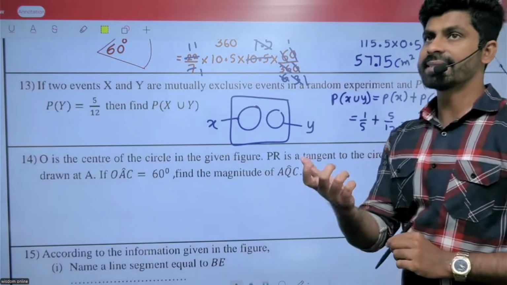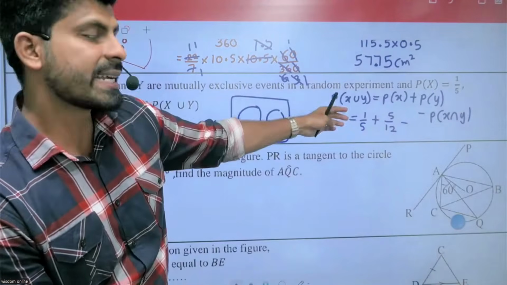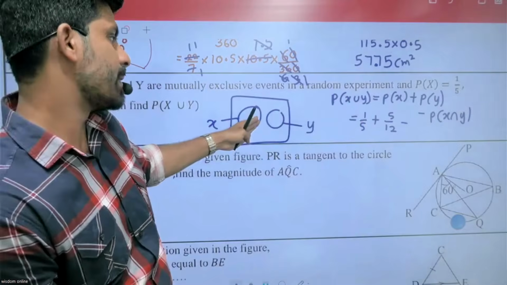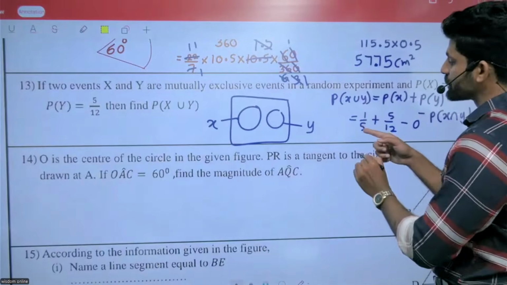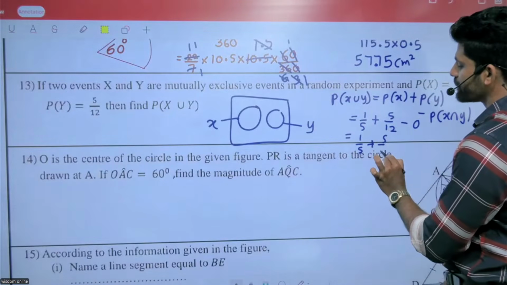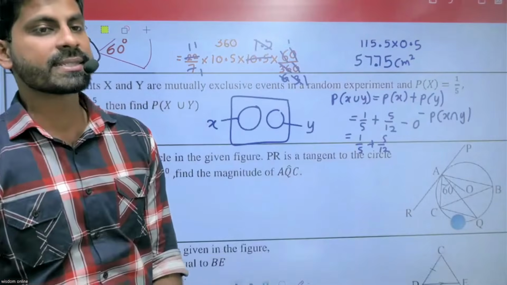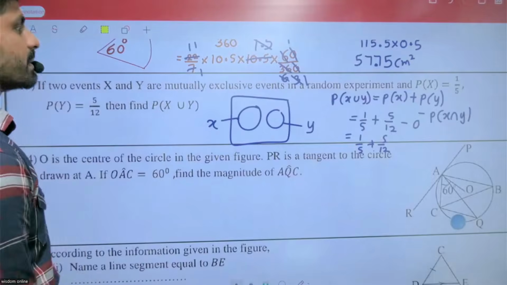Since there is no intersection, P(X intersect Y) equals 0. So it is 1 over 5 plus 5 over 12. Take the common denominator 60, then simplify.